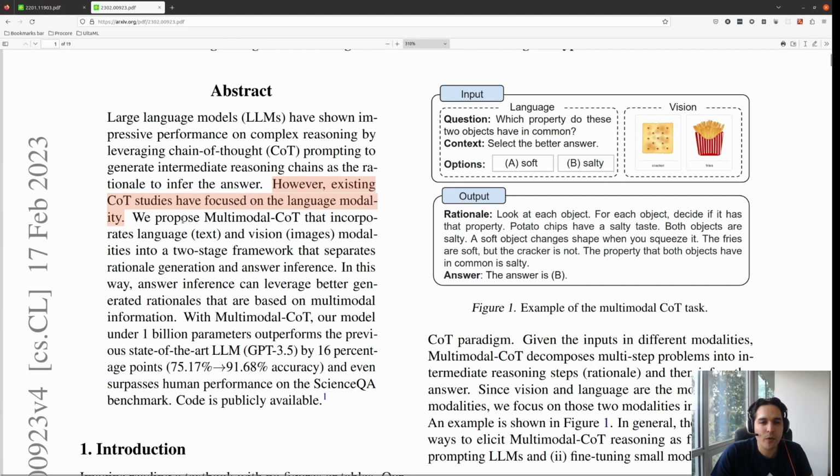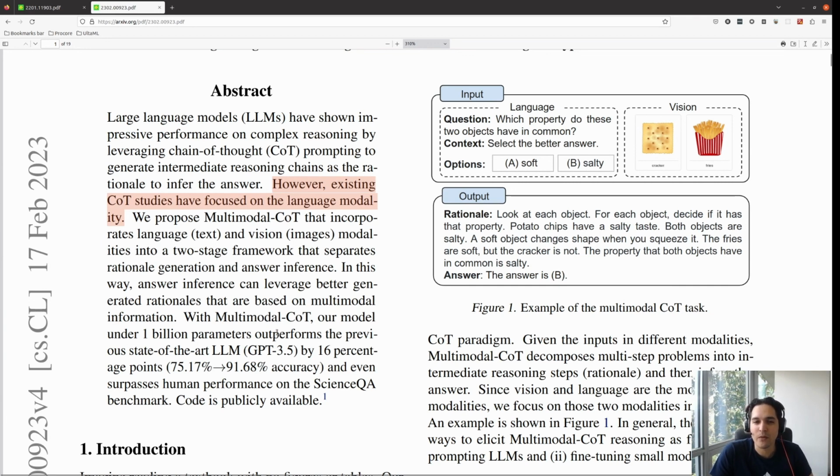So they said, we propose multimodal chain of thought that incorporates language and vision modalities into a two-stage framework that separates rationale generation and answer inference. In this way, answer inference can leverage better generated rationales that are based on multimodal information. With multimodal chain of thought, our model under 1 billion parameters outperforms the previous state-of-the-art GPT 3.5 by 16%, from 75 to 91% accuracy, and even surpasses human performance on the science question answering benchmark. And the code is publicly available.